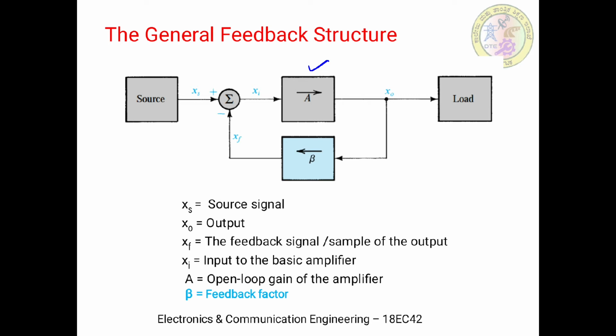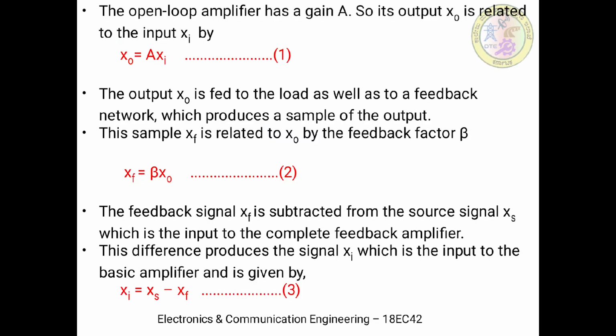Here we can see that this Xf is connected to an adder, or a junction, and as it is a negative feedback, its sign is minus. So obviously we can write what Xi is, which we will see in the next section.